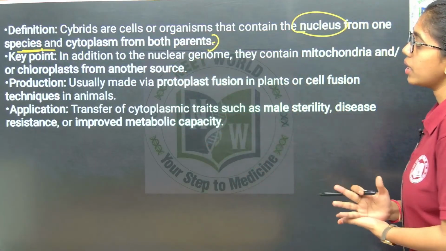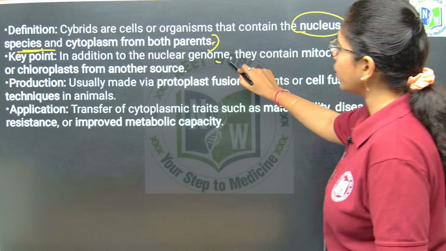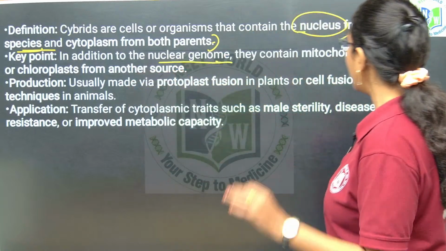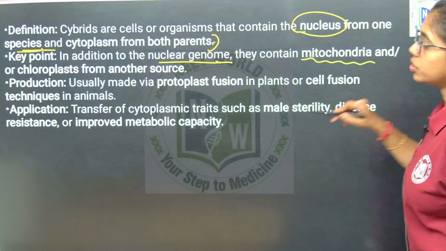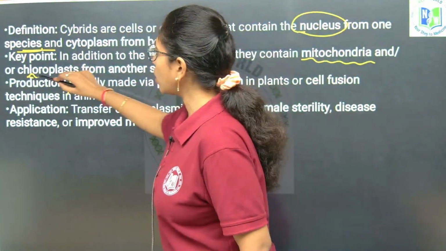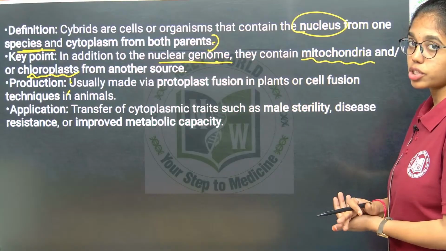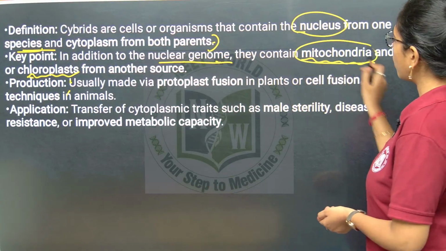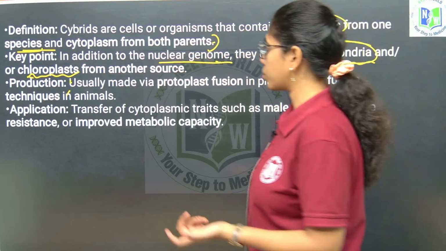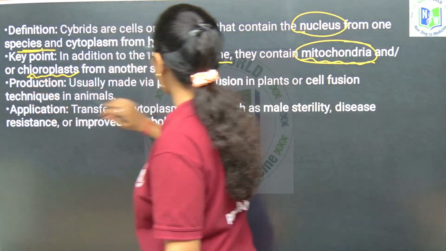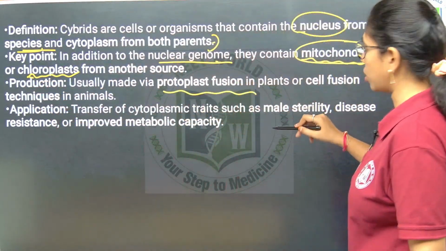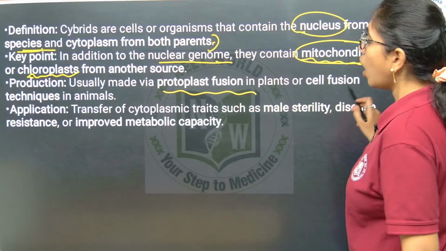Key point here is, in addition to the nuclear genome, they contain mitochondria or chloroplast from another source. Usually it is made via protoplast fusion or cell fusion.